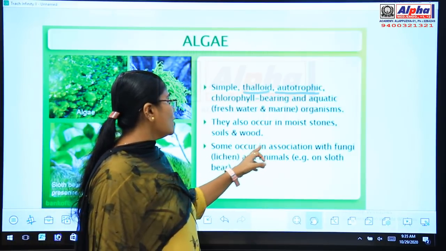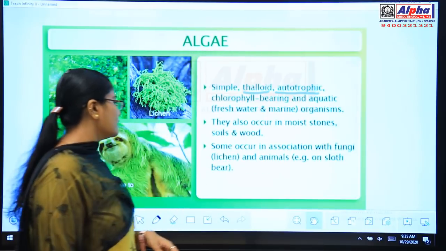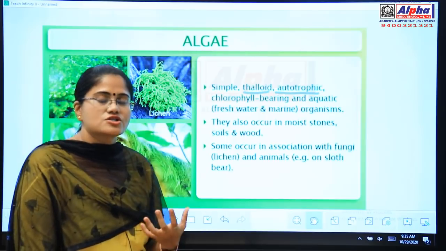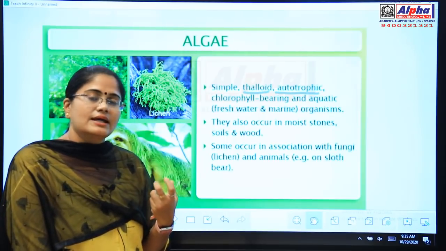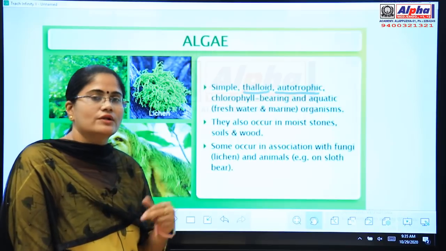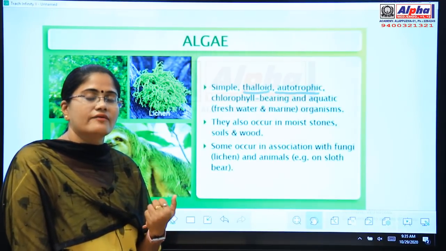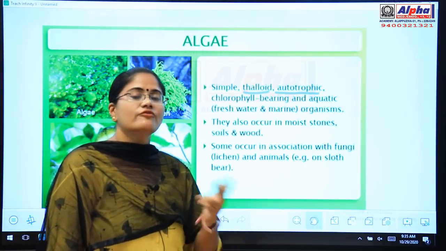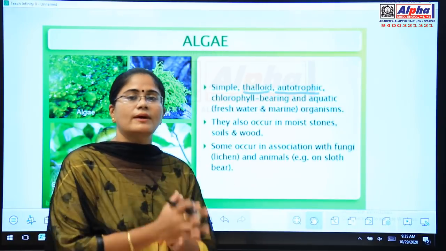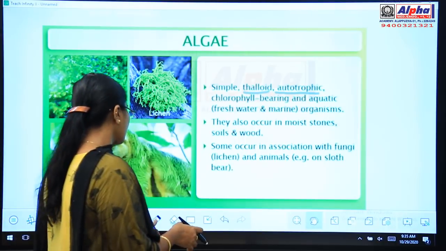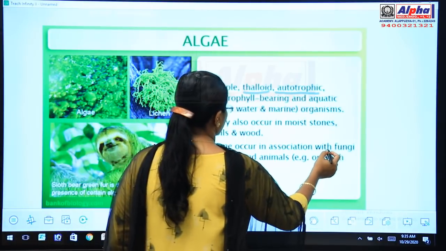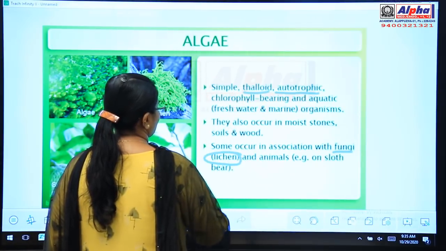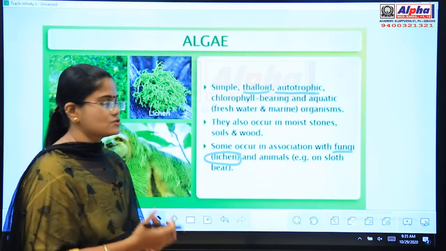And then some algae occur in association with fungi. Certain algae make an association with fungus, and they both grow and both are benefited. They both have a symbiotic relationship. Symbiotic relationship means a give and take relationship. Here both of them are benefited. So such an association of an algae with fungi is known as lichen, L-I-C-H-E-N, lichen association.